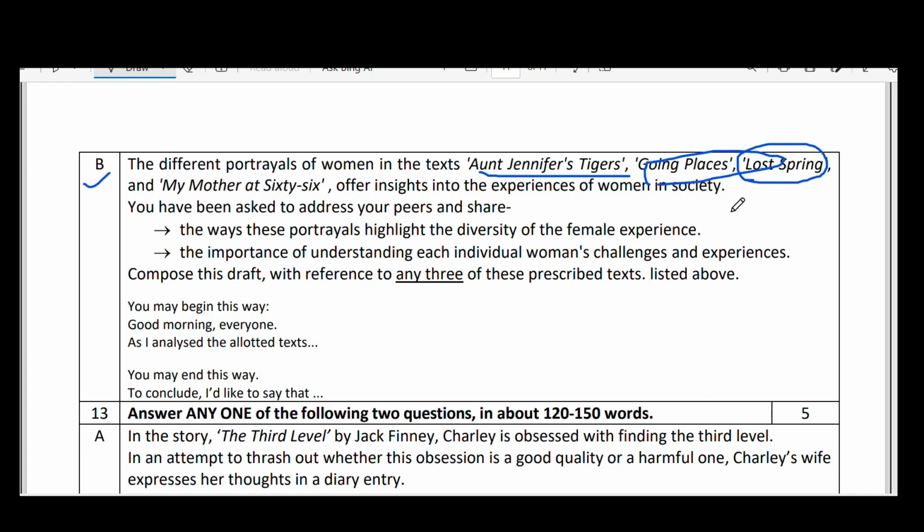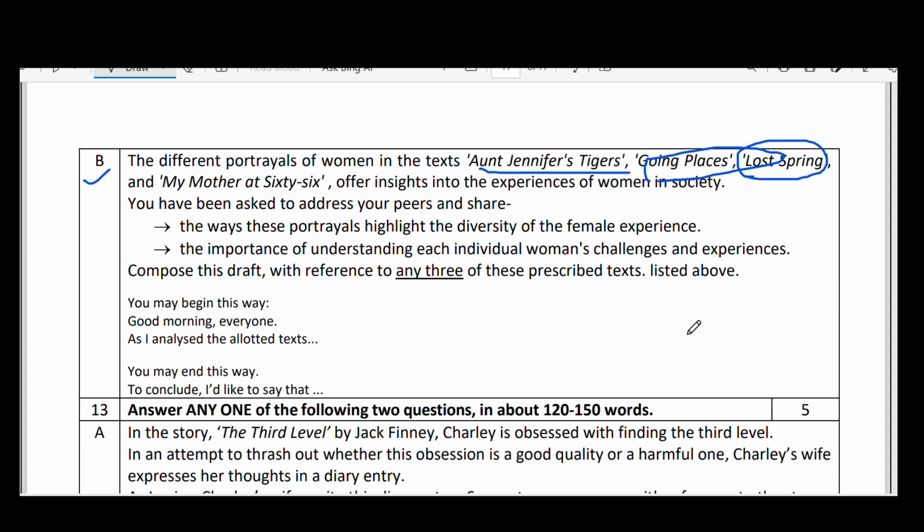Like that, you can analyze each character. Okay, and you may end this way: To conclude, I would like to say that the woman must be given empowerment, and she must come out of her home and do all the work necessary to uplift her family. Like that, you can end. There ends the long answer questions.